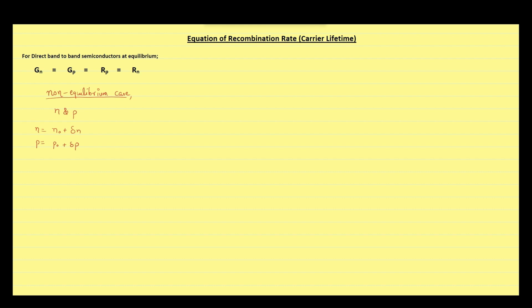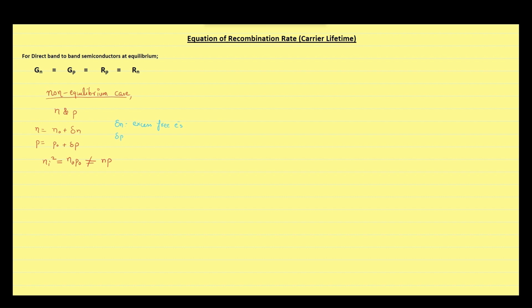Remember that the mass action law is valid for equilibrium cases. Therefore, the square of the intrinsic carrier concentration is equal to n naught times p naught, but not equal to n times p, since n naught and p naught are the free electron and hole concentrations at equilibrium and n and p are the non-equilibrium free electron and hole concentrations. Delta n and delta p are the excess carriers which are produced because of photon bombardment.